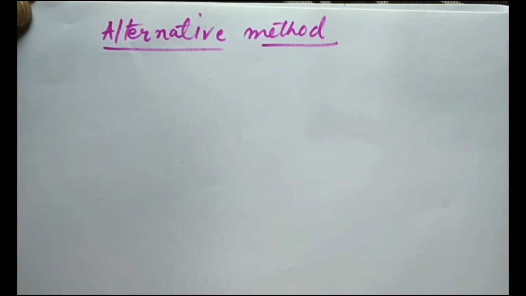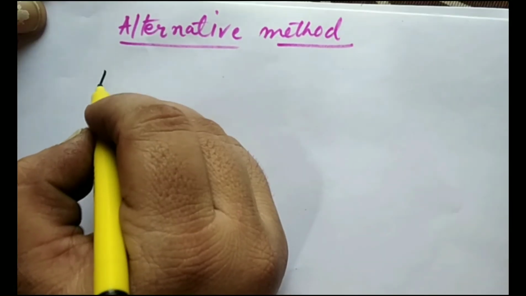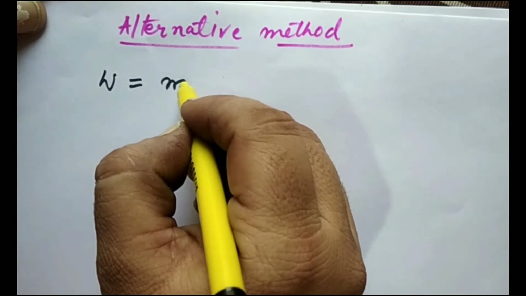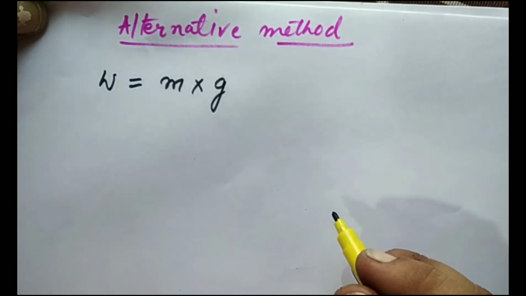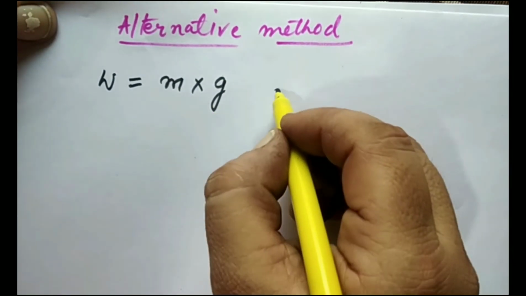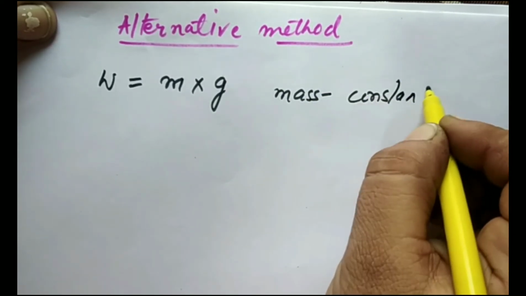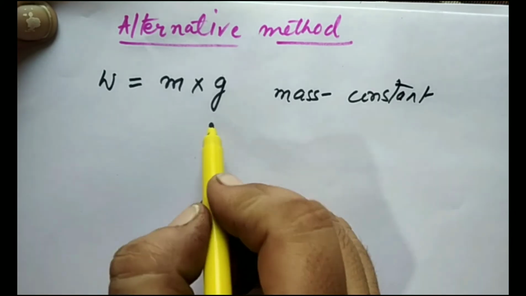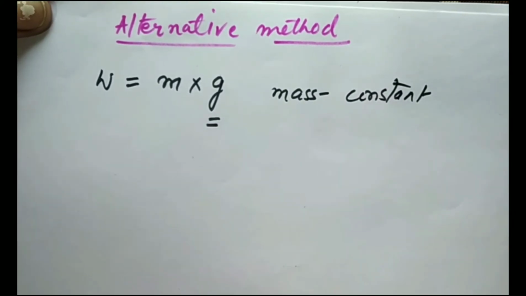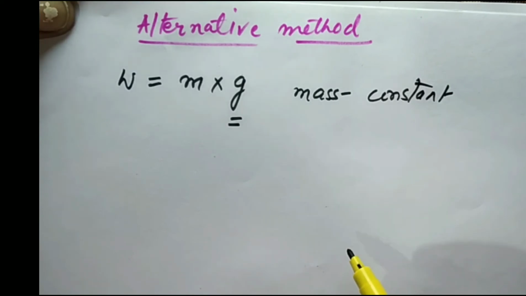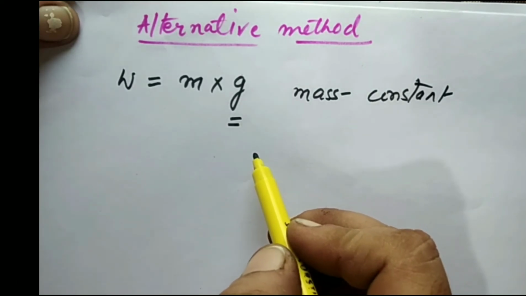We have another method also to compare the weight of an object on the moon and the earth. Weight of an object can be calculated by multiplying mass and acceleration due to gravity. Okay, and the mass of an object remains constant whether it is on the earth or on the moon, but the value of g varies when it is taken from earth to the moon. So by comparing the mass and the radius of earth and moon, we can find the value of this g on the surface of the